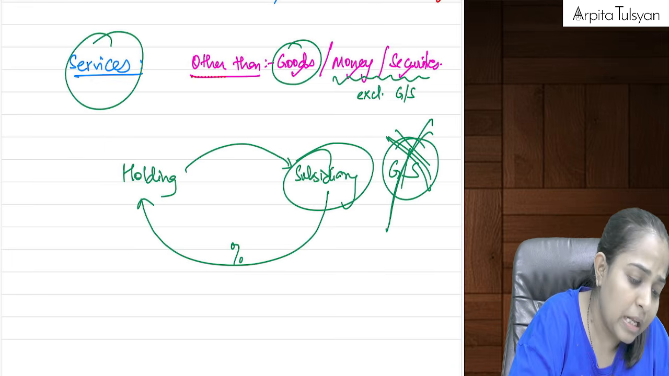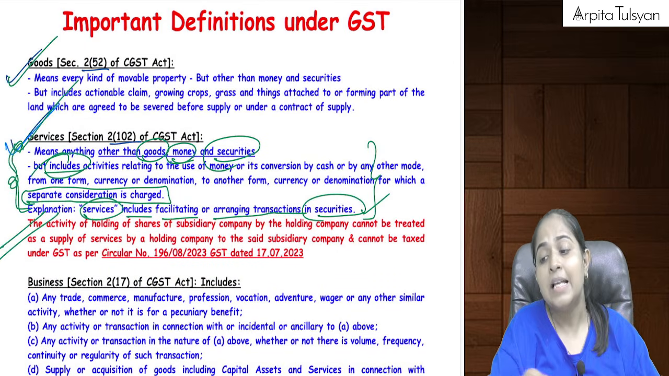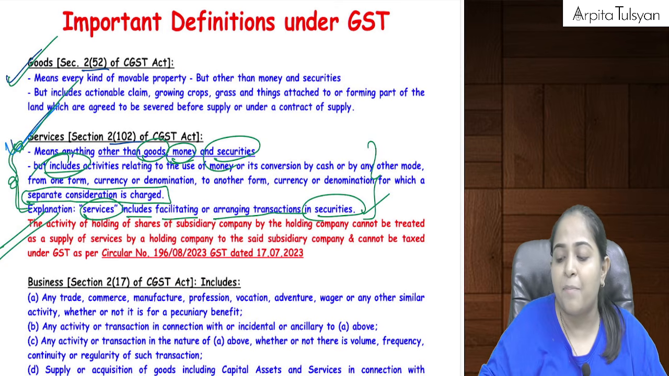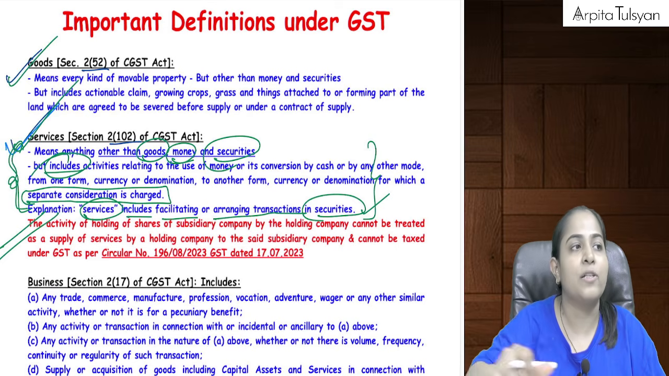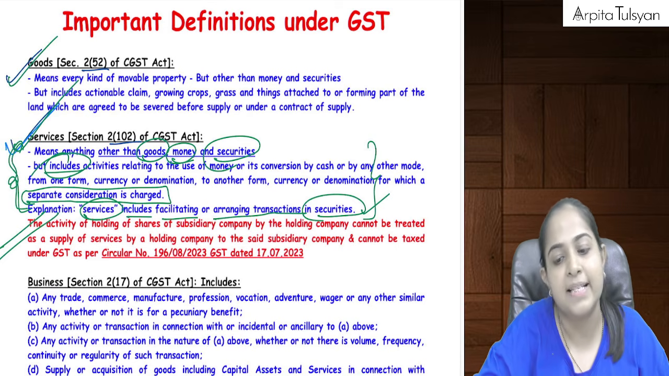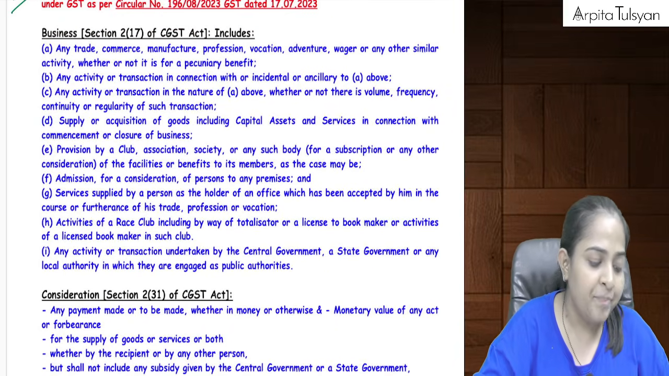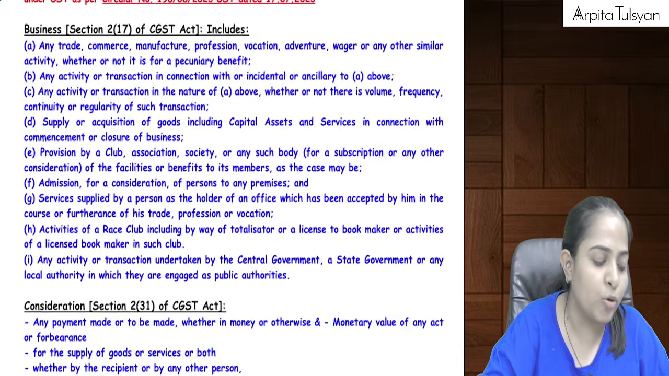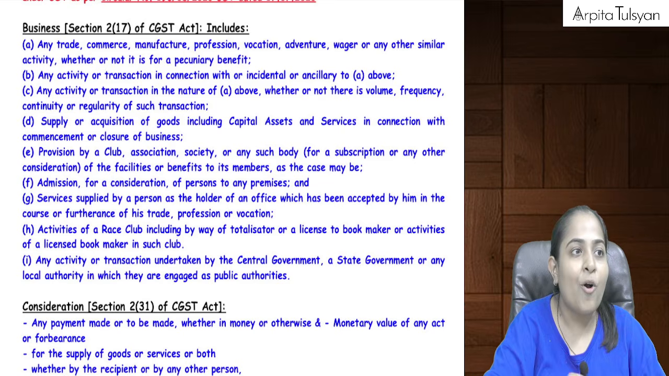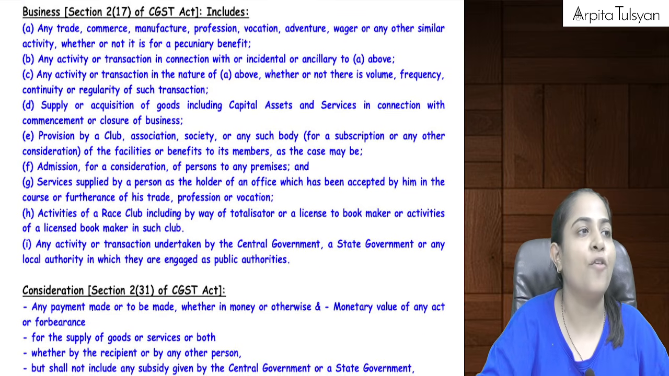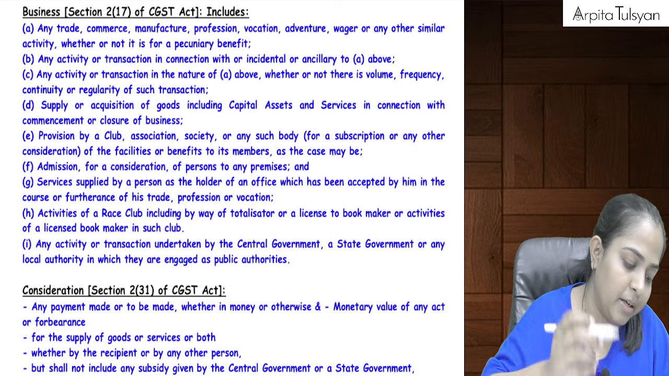Yes. So this was my definition of goods as well as definition of services. Please remember, money and securities is excluded from both. Money and securities is excluded from goods also, and money and securities is excluded from services also. Clear till here, everyone? Yes. So now you at least know that there is no GST applicable on transaction in money and securities, because money and securities is neither supply of goods nor supply of services. Okay, done.